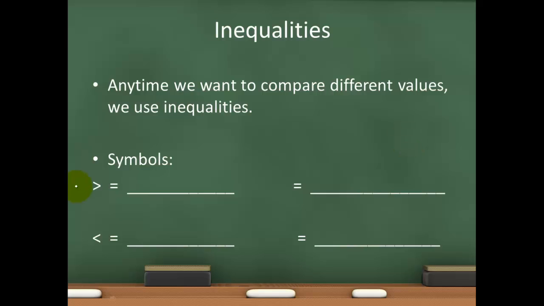My first symbol is here. I have this sign here. It looks like a sideways V. Notice it's opening to the left. This sign here means greater than. And I just spelled that incorrectly. Greater than. And if I put a little bar under that, that notates greater than or equal to.